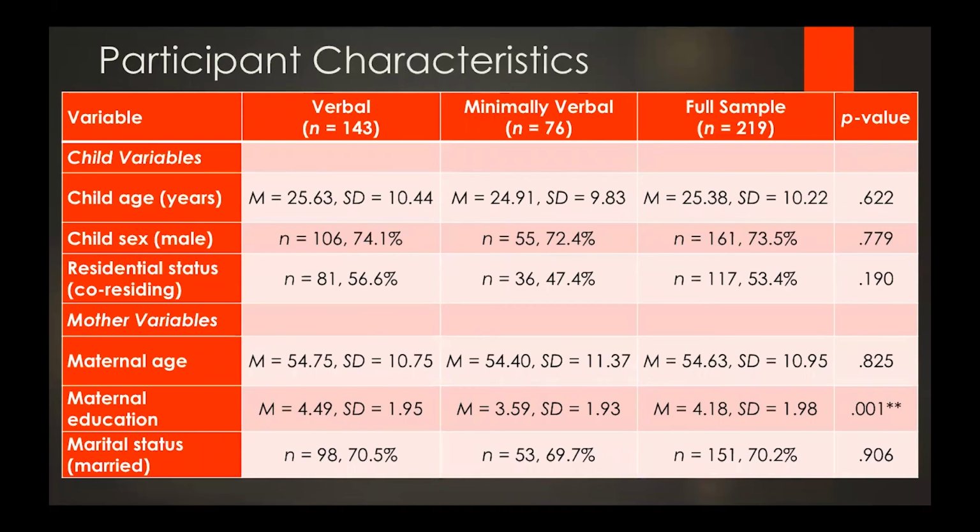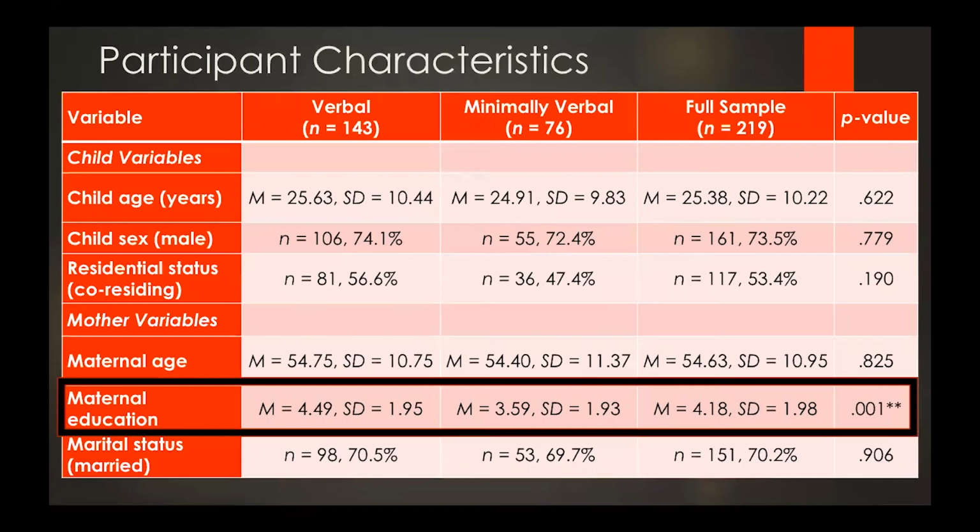So in doing this, we ended up with 143 verbal autistic adolescents and adults and 76 minimally verbal autistic adolescents and adults. And the groups were largely similar on demographic variables, apart from maternal education, where we saw higher levels of maternal education among the mothers of the verbal compared to minimally verbal adolescents and adults. And so to contextualize this a bit, mothers of verbal adolescents and adults on average had between an associate's and a bachelor's degree, whereas mothers of minimally verbal adolescents and adults had between some college with no associate's degree and an associate's degree.